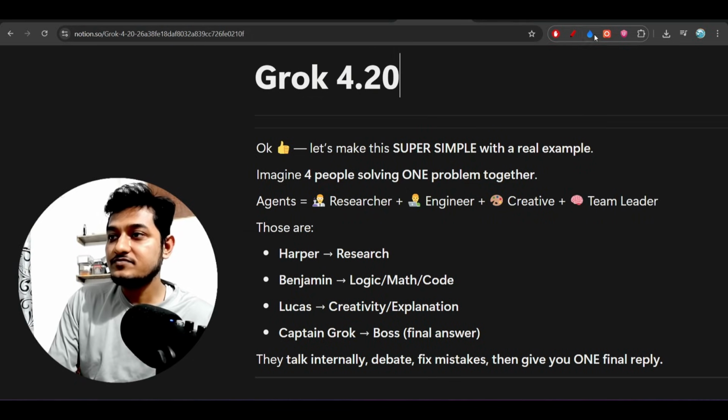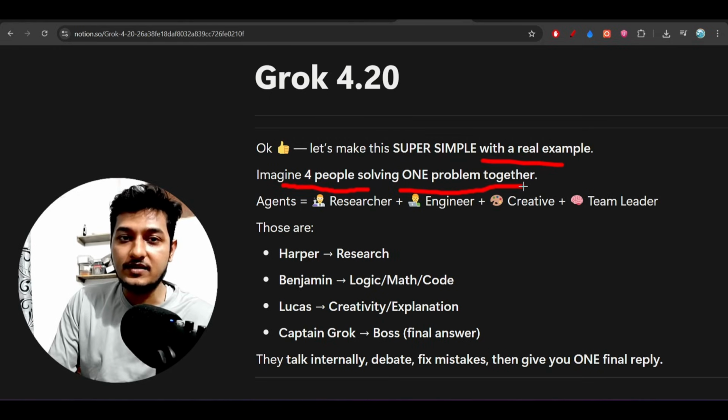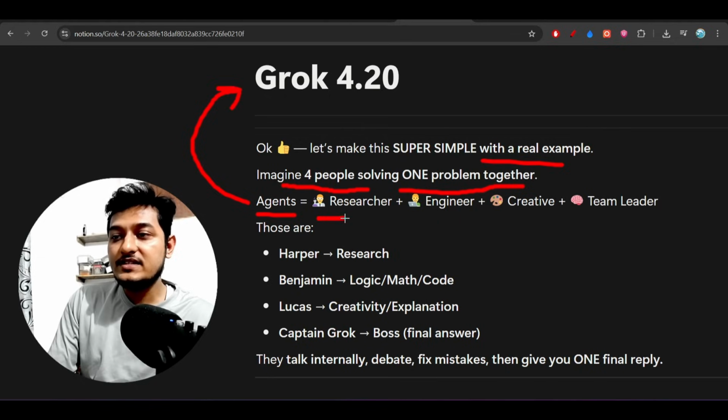Here you see, let's make it super simple with a real example. Imagine 4 people solving one problem together. So these are the agents of Grok 4.20: one agent is the researcher, another is the engineer, another is the creative, and another is the team leader.